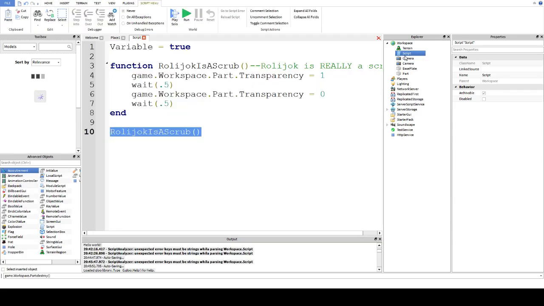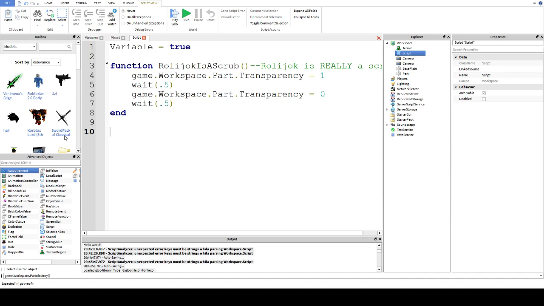So that's all well and good, but it's still not that useful. What you need to do is connect it so that this runs when something in the game world happens. So we'll set it up to, I don't know, walk on it. Yeah, so if we walk on another brick, that'll do. Set it to that. So if we find our brick again, game.Workspace.Part.